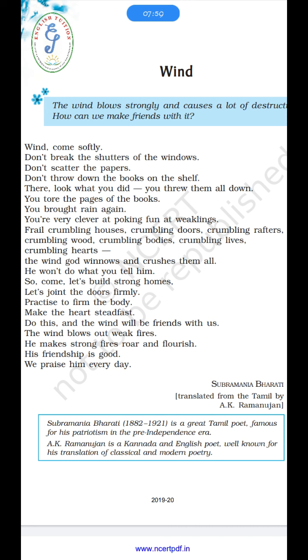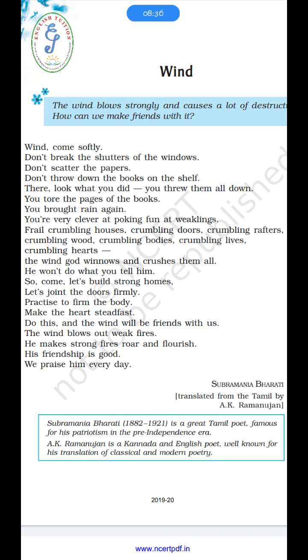Here, the wind is shown as something which can destroy the weak things in its path. So we must be strong, we must be courageous so that we can face the wind. In our life, when troubles come, weak people are affected more. When there is trouble in our life, weak people are much more affected. So we should be strong in heart and strong in body, and thus we should be saved from it.